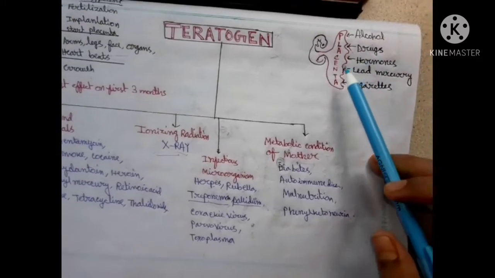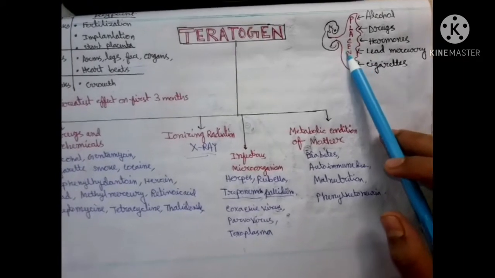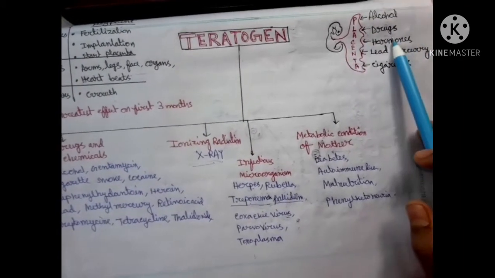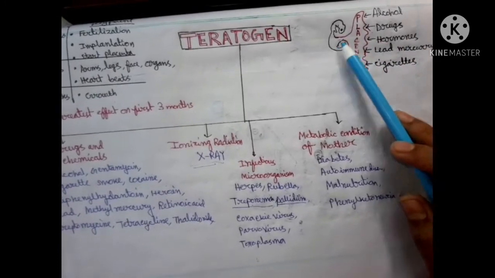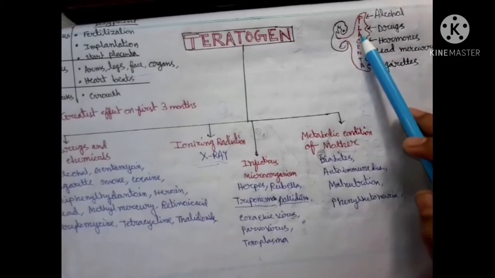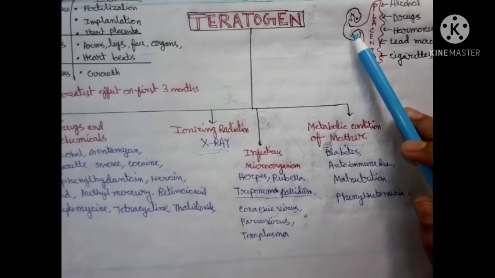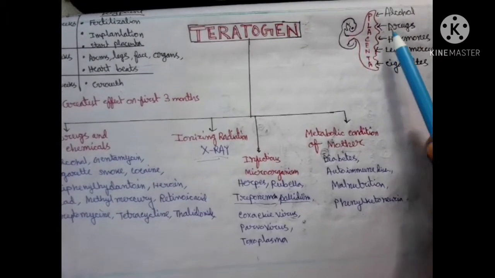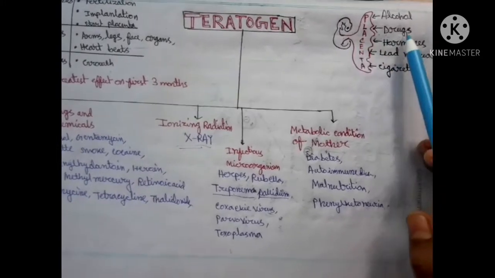We know that nutrition and oxygen are collected from the mother's body to the embryo's body via the placenta, and the embryo also discharges its waste products, like carbon dioxide, through the placenta.